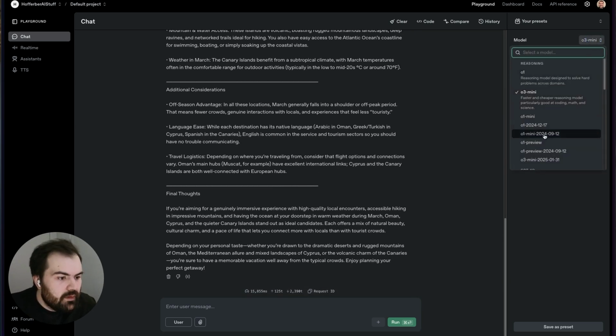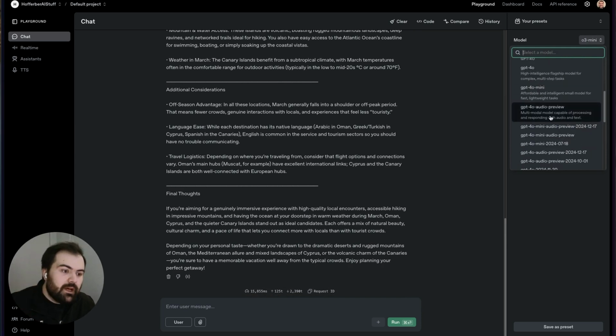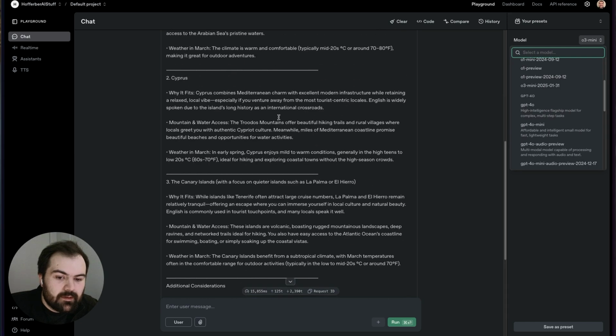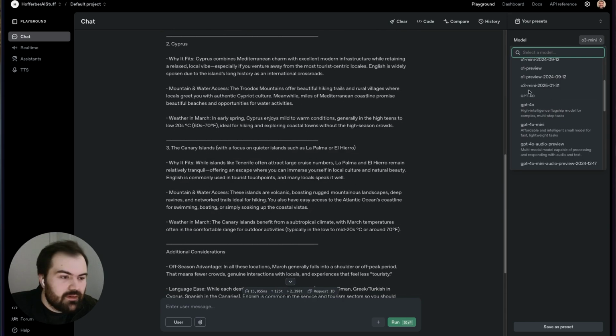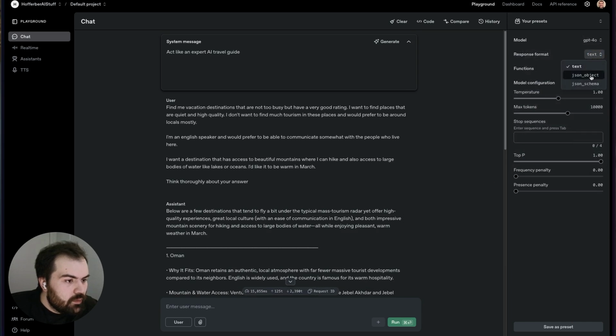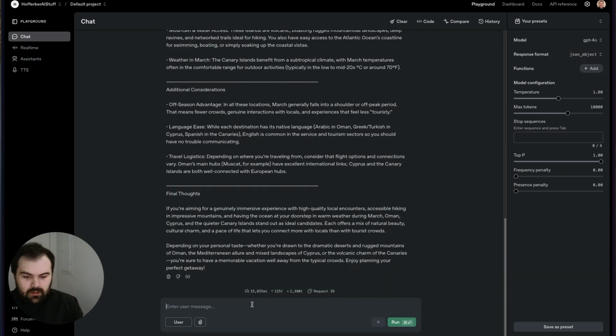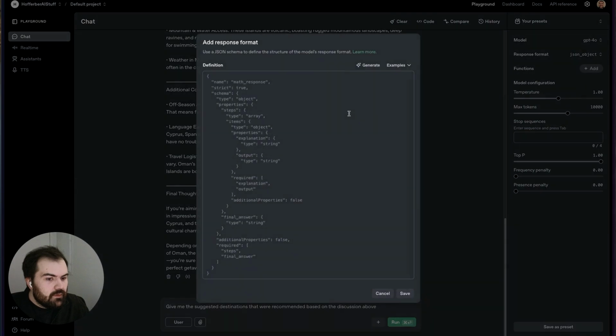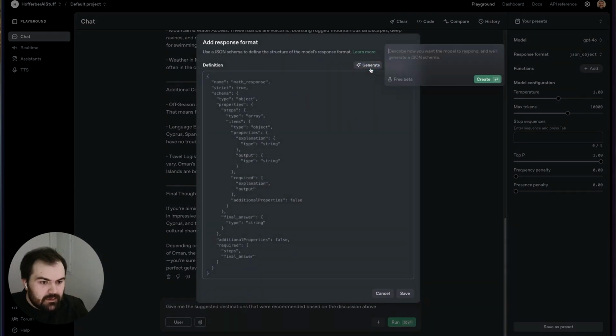Now what I'm going to do is talk about the formatting of this. So now we need some way to be able to validate, hey, are these actually good destinations for us to go to? We're going to use GPT-4o, and we are going to get back a JSON object. And what I want are, give me the suggested destinations that were recommended based on the discussion above. And I am going to do JSON schema and generate this.